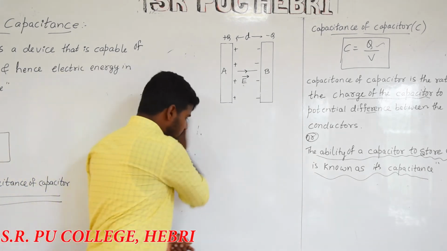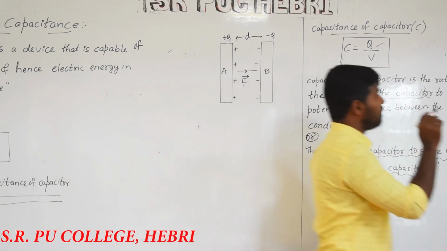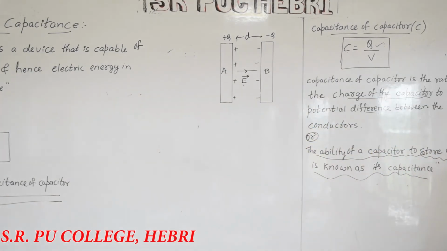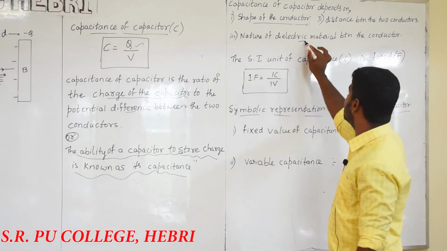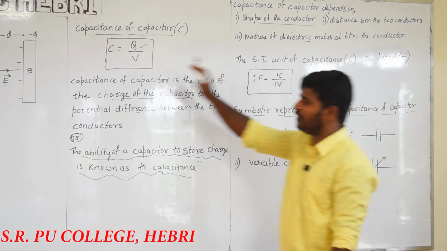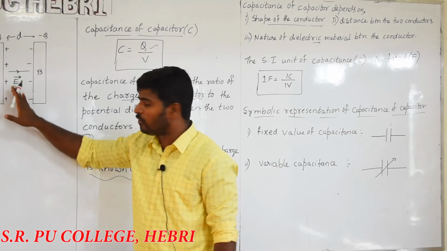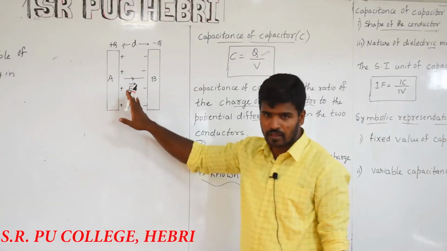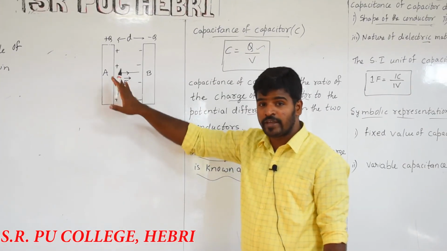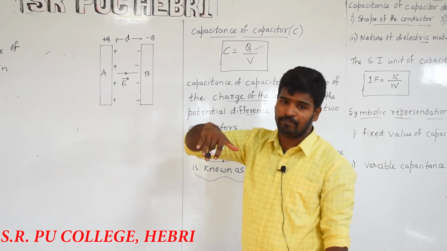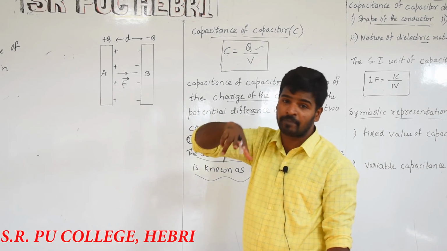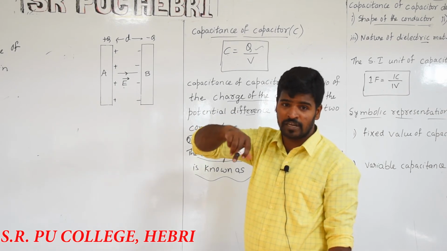So the capacitance of a capacitor depends on the shape of the conductors. The second one is the distance between the two conductors. The next one is the nature of the dielectric material between the conductors. Whatever insulation is between conductors A and B is called the dielectric medium, which you have already studied in dielectric permittivity, in electric charges and fields.